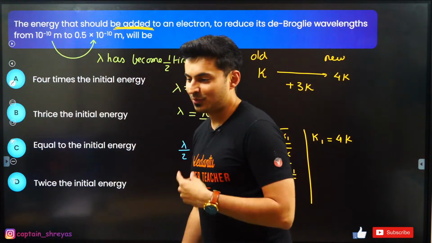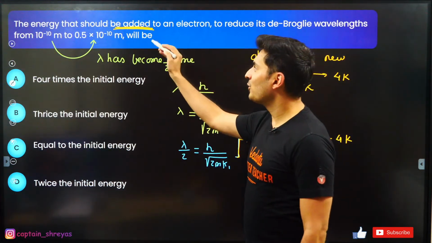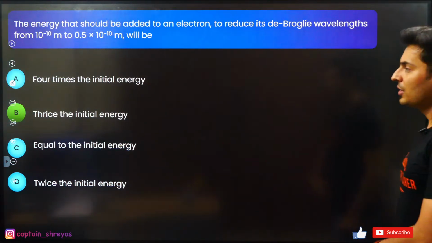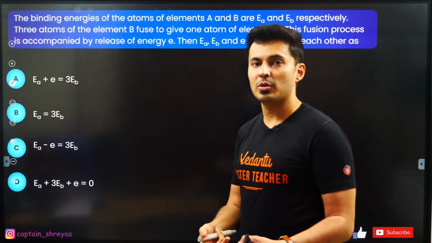Okay? Yes, fallen into the trap. So be very, very careful. When it says energy that should be added, that means it is that extra energy. So all these are things that you learn through these problem solving sessions.